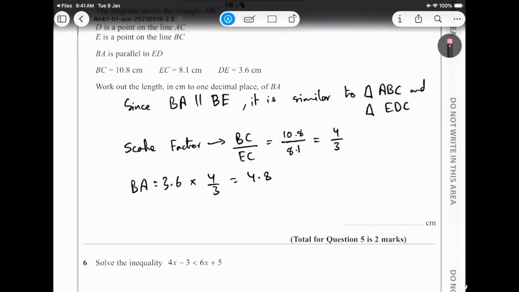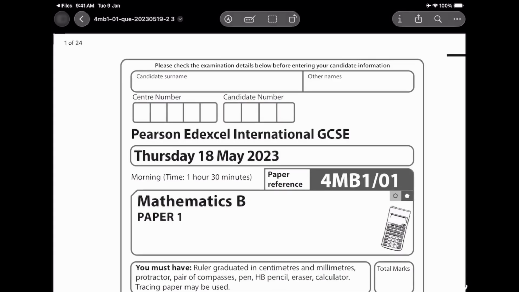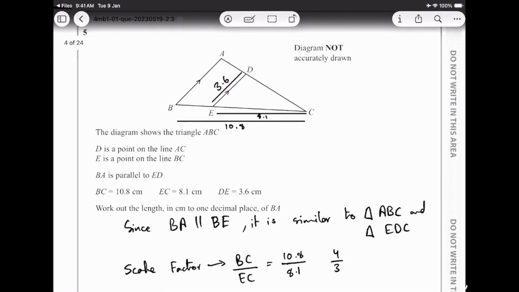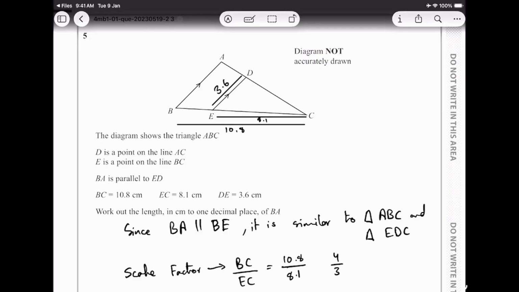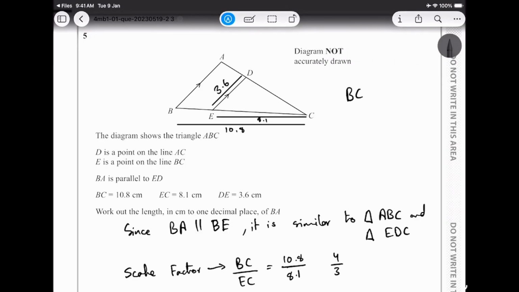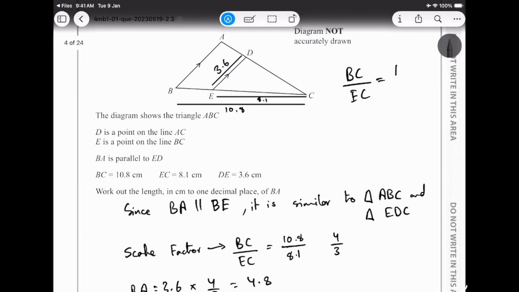Now see how we have written the scale factor. Let me tell you, you have BC upon EC equal to BA upon DE.